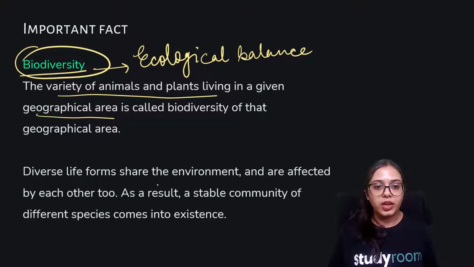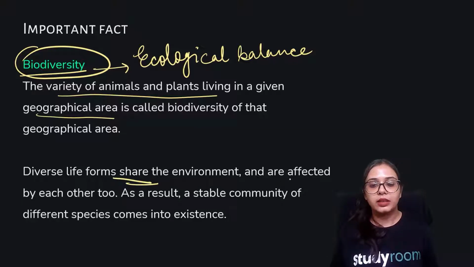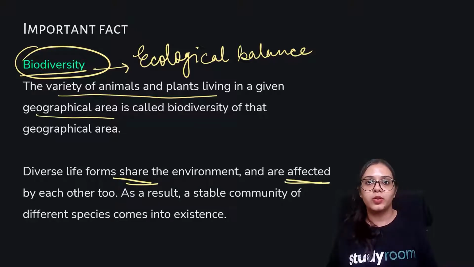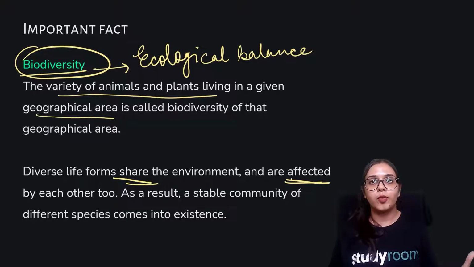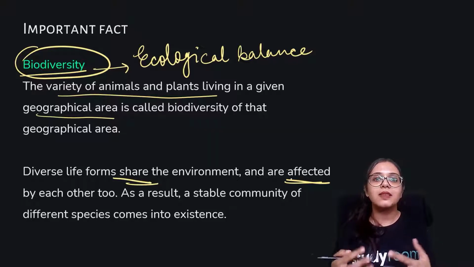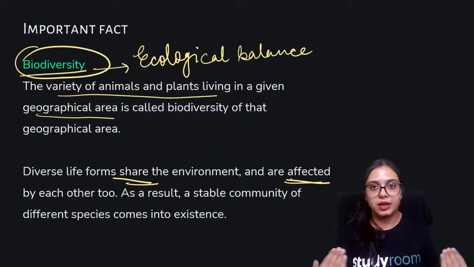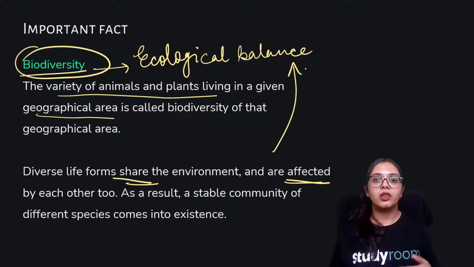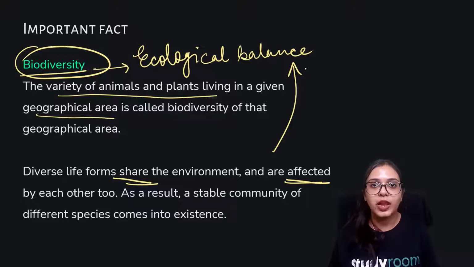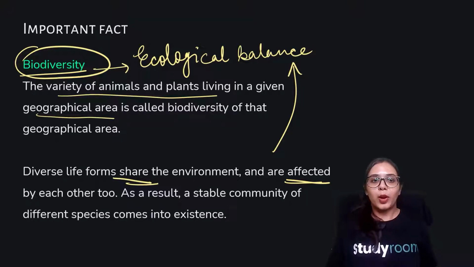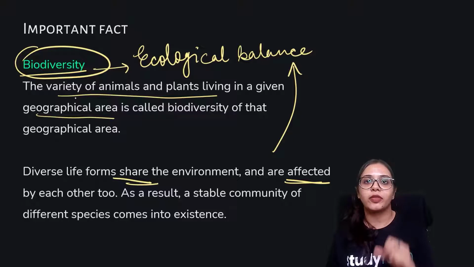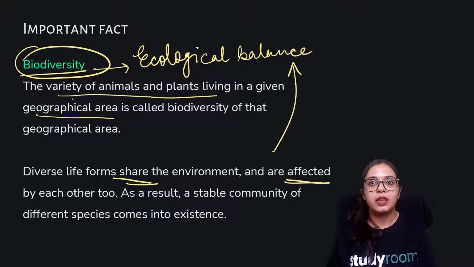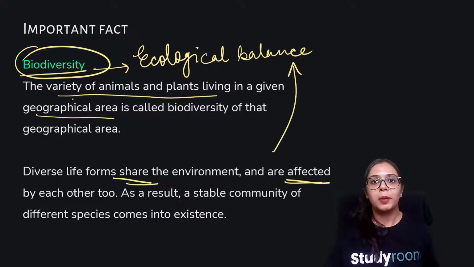There may be some problems that some animals face from plants and vice versa, but there is some other outlet by which harmony is created, a balance is there, and an ecological balance has been maintained. So the term biodiversity defines the variety of plants and animals in a particular geographical area.